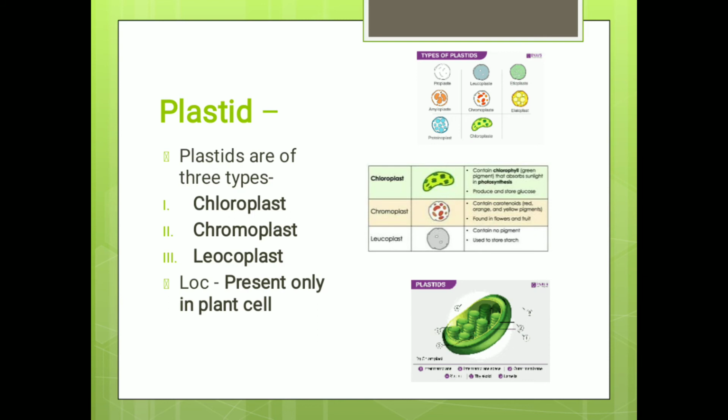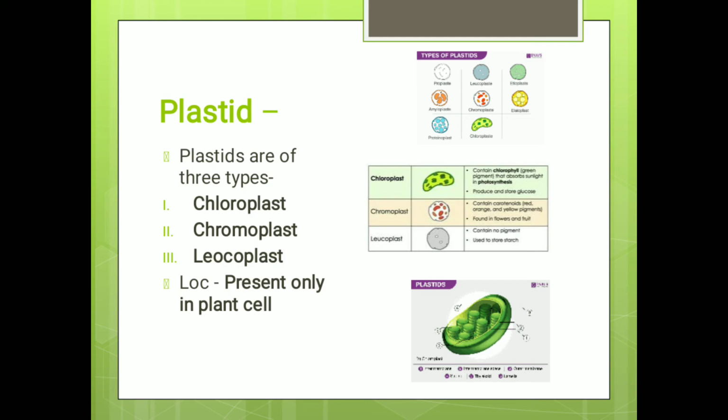Plastids. The plastids are of three types: chloroplast, chromoplast and leucoplast. They are present only in the plant cell. Now, we are not colorful. We have skin color, dark or white, but we are not red and green and pink and all. So, plastids are not present in the animal cell.